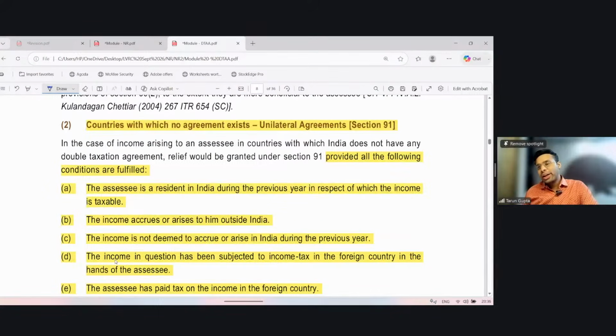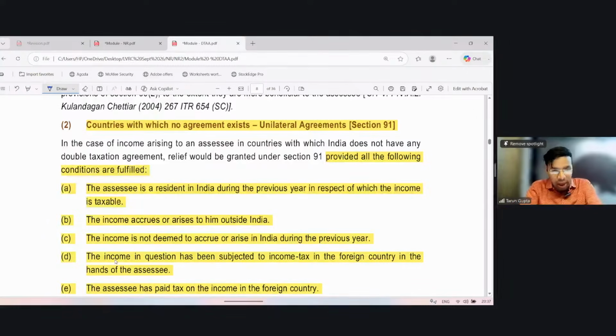Now we're talking about section 91, that is, a country with which India does not have a DTAA. The relief under section 91 is applicable if the following conditions are satisfied. One, the assessee is a resident in India during the previous year in respect of which the income is taxable. The income accrues or arises to him outside India.